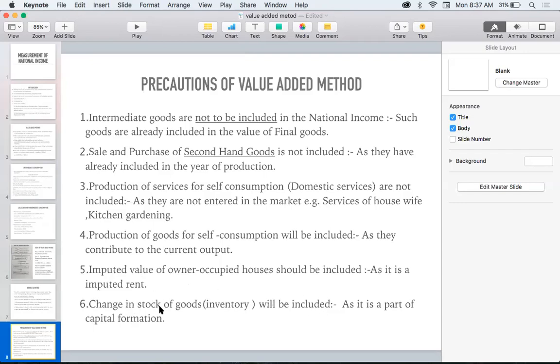have told you what is change in stock. That will also be included in the value added method. So what are the precautions of value added method? First one, the intermediate goods are not included. Second one, sales and purchase of second-hand goods are not included. Third one, production of services for self-consumption are not included. And the next one, production of goods for self-consumption will be included. And fifth one, imputed value of owner-occupied house should be included. And the last one, change in stock will be included. All these are the precautions that we have to take for the value added method.